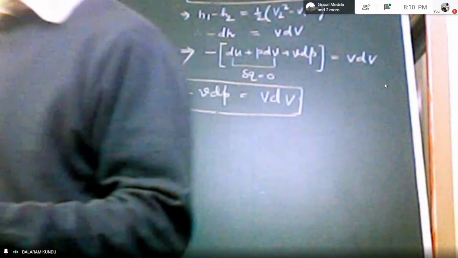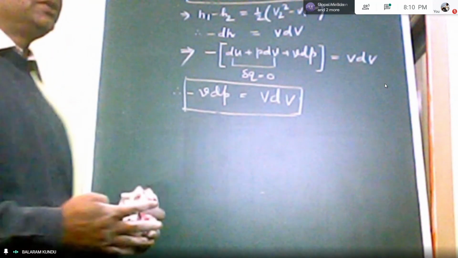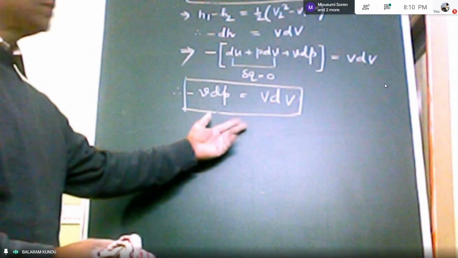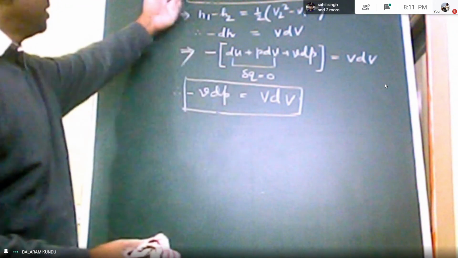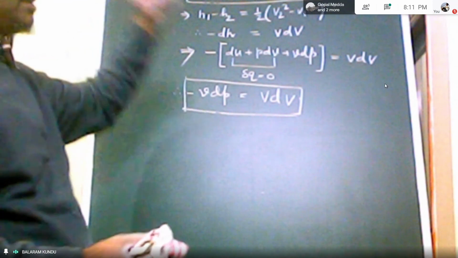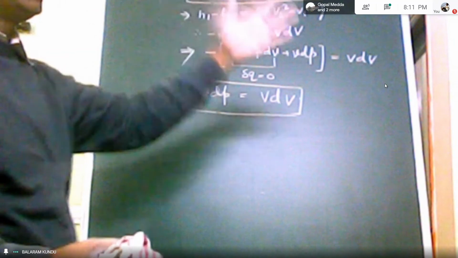So energy equation in differential form. So it is called momentum equation. So this is momentum equation. This is momentum equation, and this is energy equation. So energy equation in differential form is always momentum equation. So this is momentum equation here you can write.